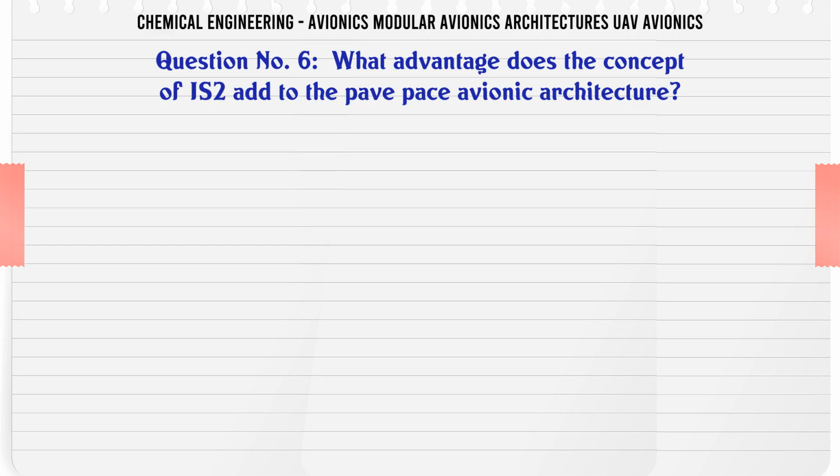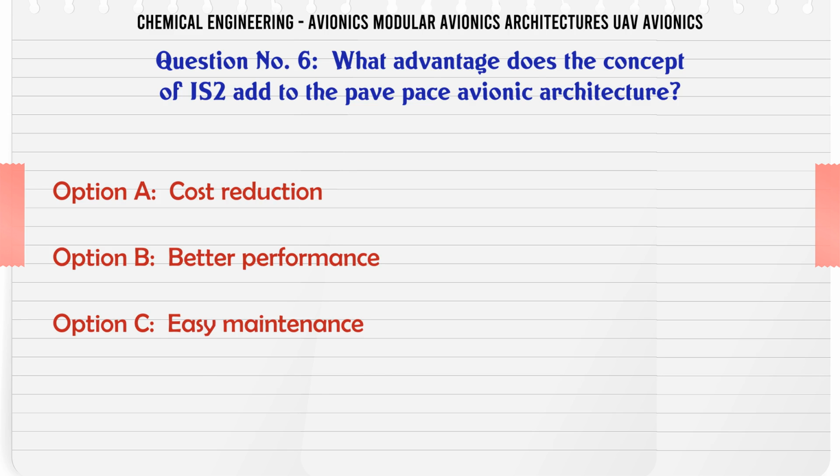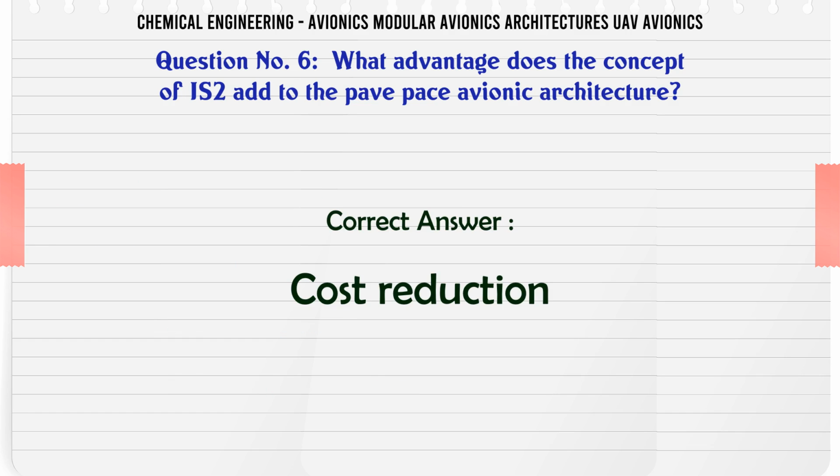What advantage does the concept of IS-2 add to the pave-based avionic architecture? A cost reduction, B better performance, C easy maintenance, D software compatibility. The correct answer is cost reduction.